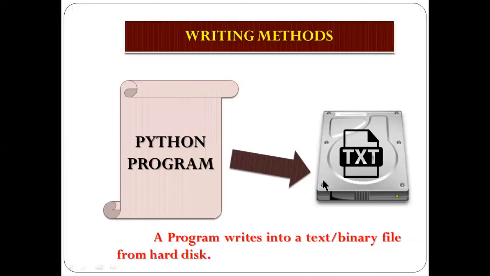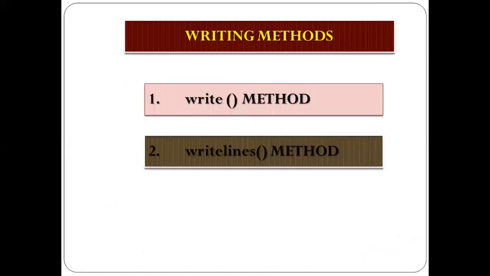So writing method we have already discussed, how to write from a Python program to a text file and binary file. Text and binary both files can be written by using programming. So whatever you are using in any Python program with the write function, you can write your data into a hard disk.